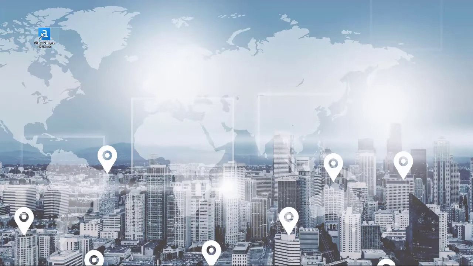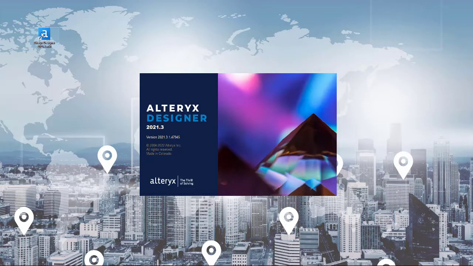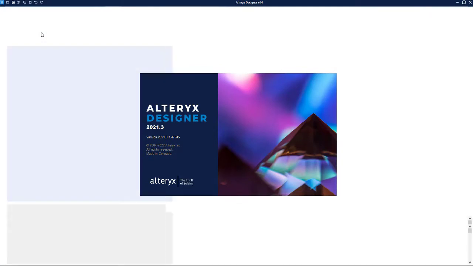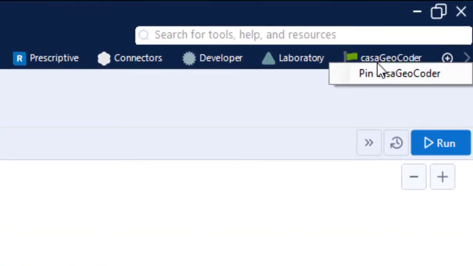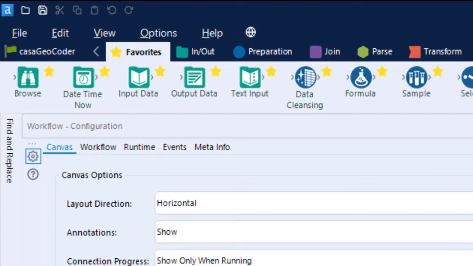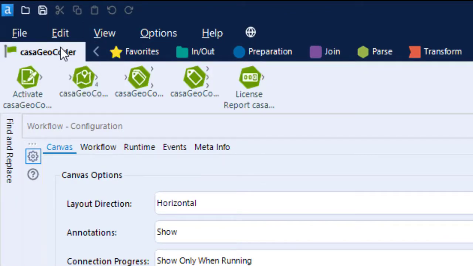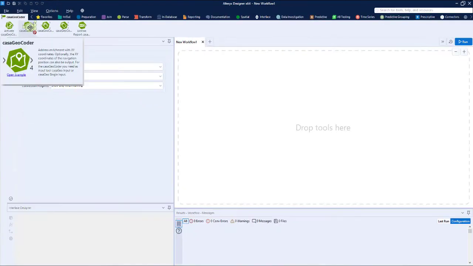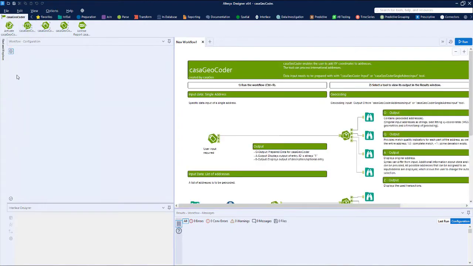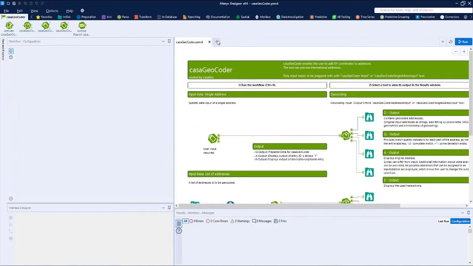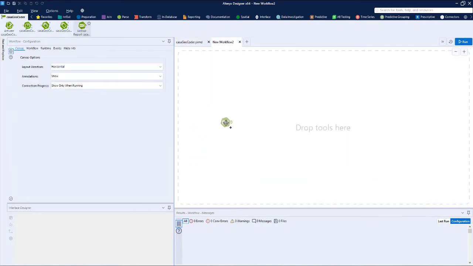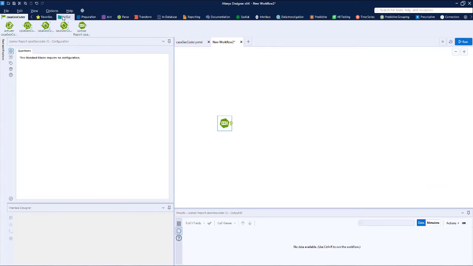To do this, we close Alteryx and start it again. Now look for the new tab for casaGeoCoder. You can set a pin with the right mouse button and the tab slides to the far left. The examples can also be called up. And with the license report we can check how long our license is valid and how many transactions we still have.